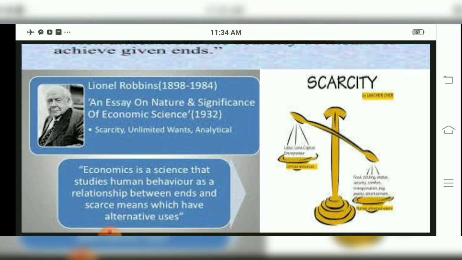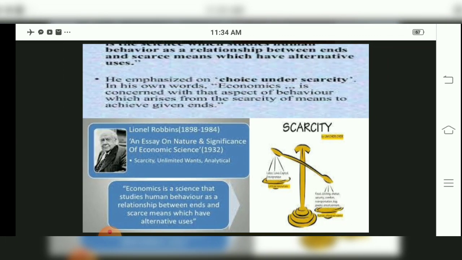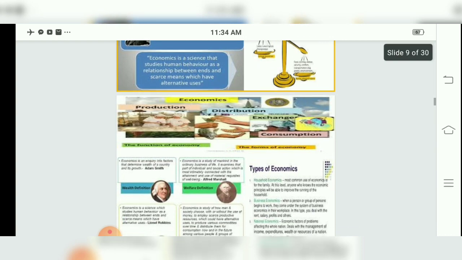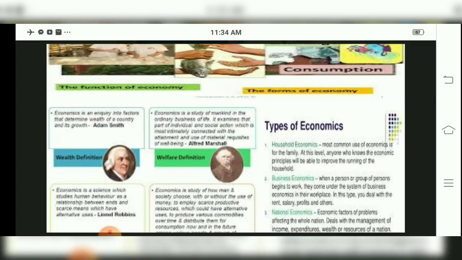According to Professor Lionel Robbins' definition, it is a science that studies human behavior as a relationship between ends and scarce means which have alternative uses, children.